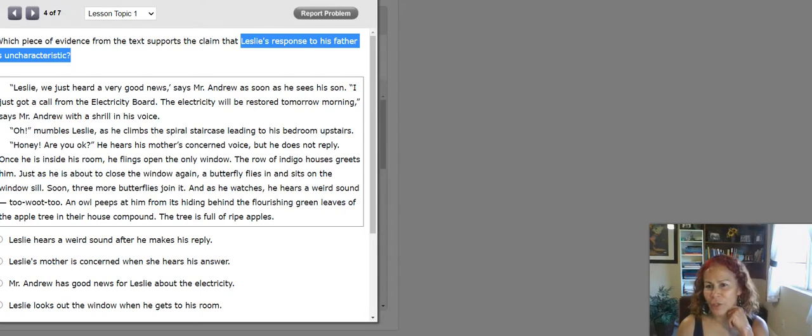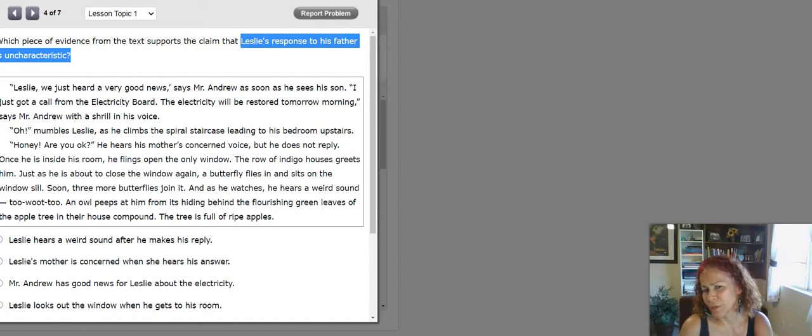Leslie, we just heard a very good news, says Mr. Andrew as soon as he sees his son. I just got a call from the electricity board. The electricity will be restored tomorrow morning, says Mr. Andrew with a shrill in his voice. Oh, mumbles Leslie as he climbs the spiral staircase leading to his bedroom upstairs. Honey, are you okay? He hears his mother's concerned voice, but he does not reply. Once he's inside his room, he flings open the only window.